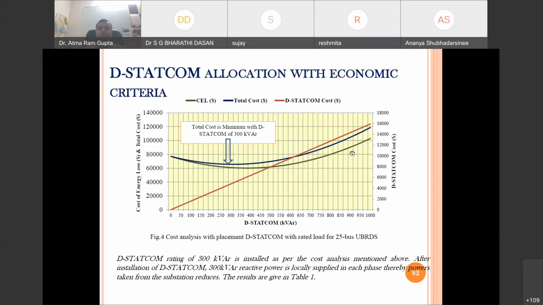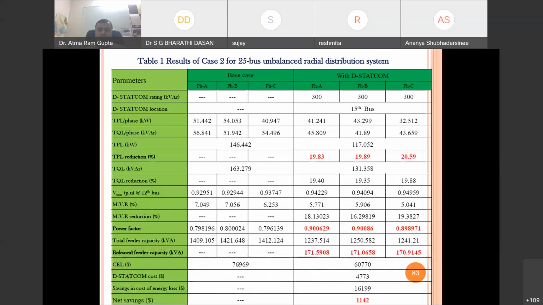Okay, so the STATCOM rating here, if you see, of 300 kVAr installed as per the cost analysis mentioned above. After installation of the STATCOM, 300 kVAr reactive power is locally supplied in each phase, thereby power taken from the substation reduces. Okay, so as per the loss reduction, there will be one size, but as per the economical consideration, there will be another size. Okay, so we have to consider the D-STATCOM cost also to select the size of the D-STATCOM.